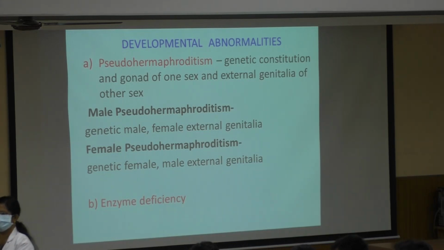So what are the enzymes there? 17 hydroxylase or what is that? 21 hydroxylase deficiency. What will happen? See, what is that pathway which puts it into the cortisol pathway? It is one which finally channelizes into cortisol. Cholesterol is there, progesterone will be there, finally cortisol. So one enzyme which puts it into the cortisol pathway is 21 hydroxylase. Now if this pathway is affected, it is not going into the cortisol pathway, 21 hydroxylase is not there, the precursor is getting accumulated.